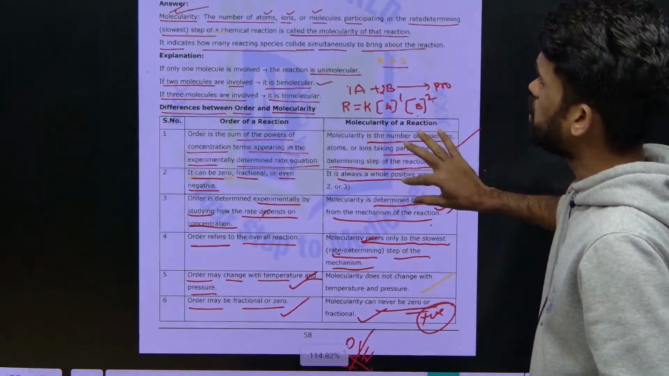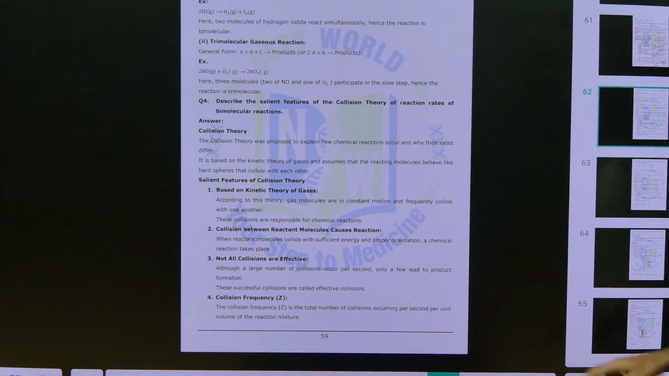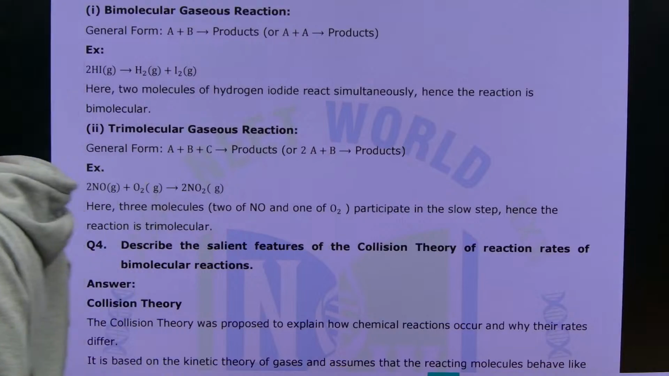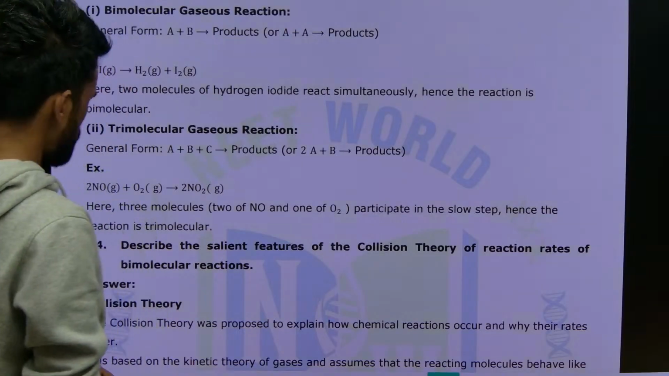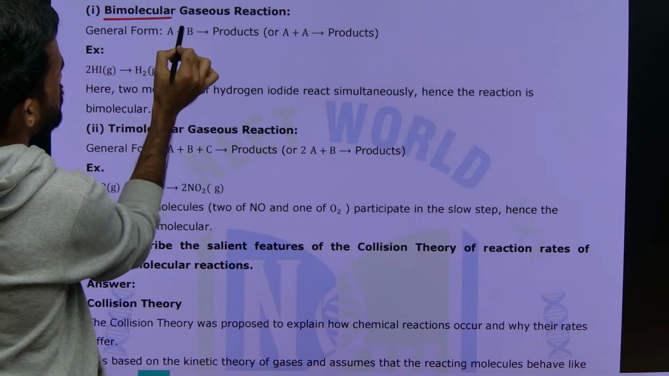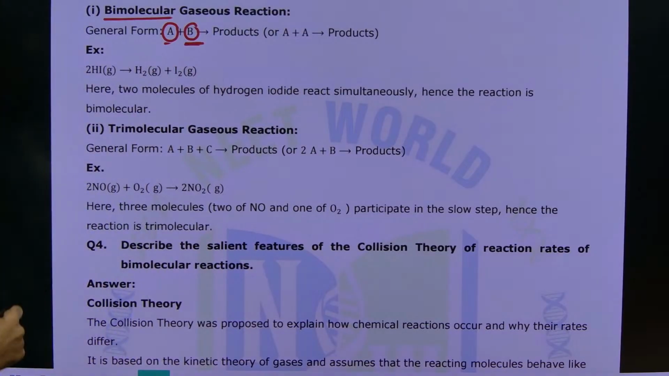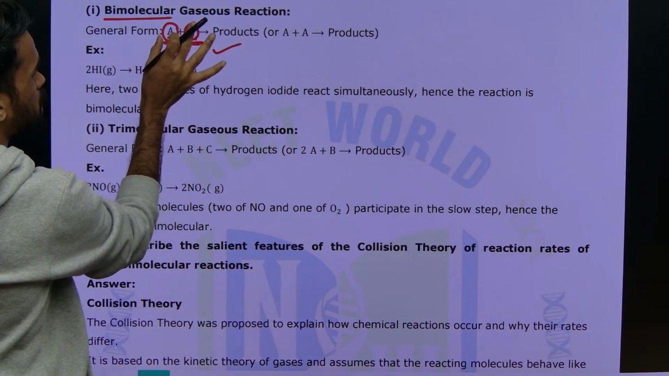And next, we have a few more things to discuss. These are some examples. A bimolecular gaseous reaction is mentioned here. What does bimolecular gaseous reaction mean? Bimolecular means two molecules are involved here. So A and B, two molecules, are involved in the rate determining step. Then we can say molecularity is 2, so we can say it is a bimolecular reaction.